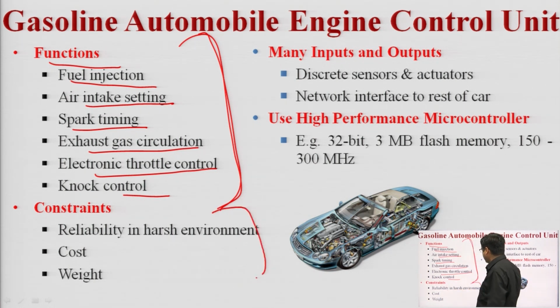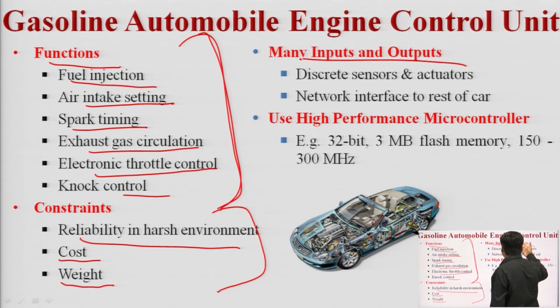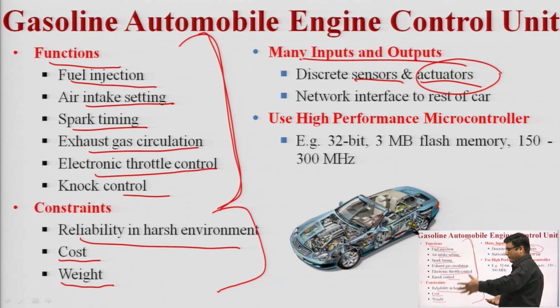What are the constraints of this system? The cost should not be large. We have to minimize the weight, because a bulky system will not work. Reliability should be high; in a harsh environment it should be reliable. And there are many inputs and outputs. What are the inputs? Sensors and actuators. Sensors get physical data from the environment and convert it into voltage and current. What do actuators do? The input to an actuator is a voltage, and it converts it into mechanical action.